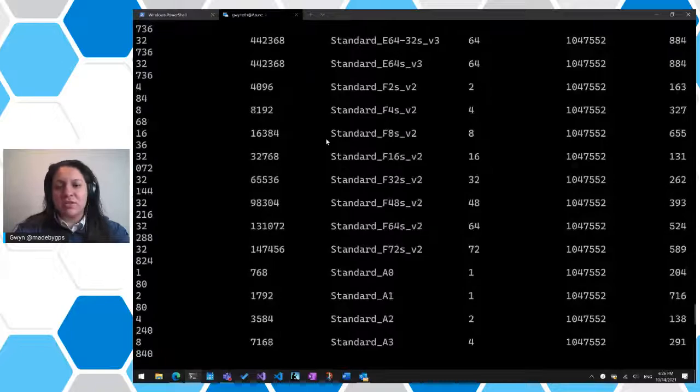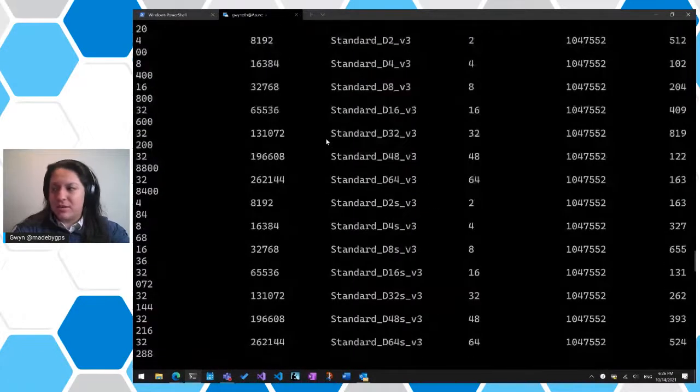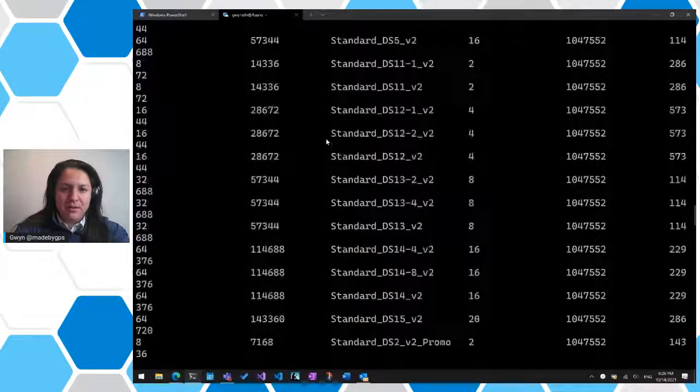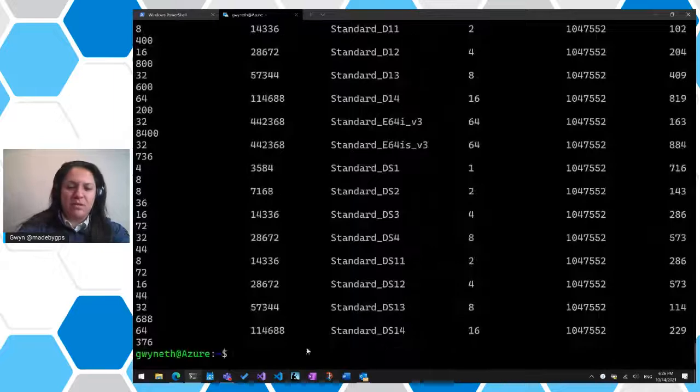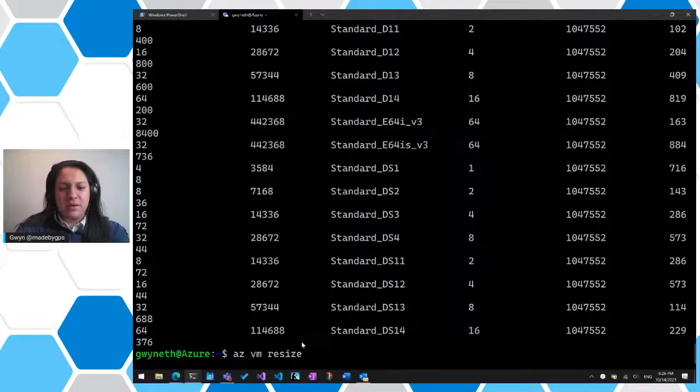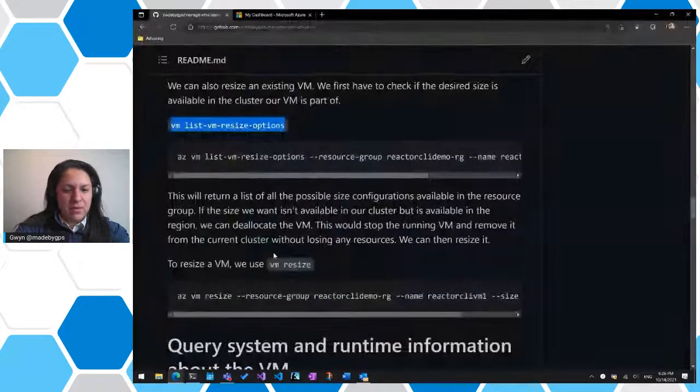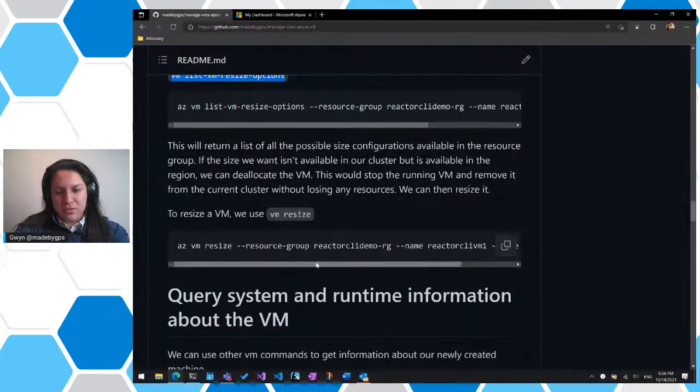Here we go. All right, so let's try to resize it to something like standard. Let's scroll to the top. See, standard B1MS or B1S. Let's do that. So we can do az vm resize. I actually don't remember the full command. So we need to provide the resource group, the name, and then just the size. Okay, great.